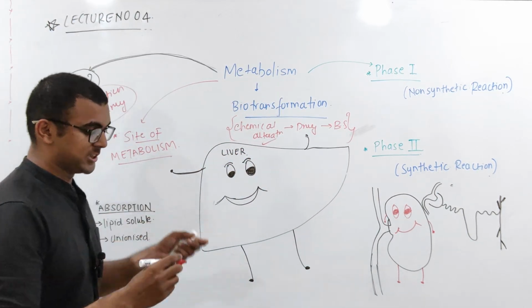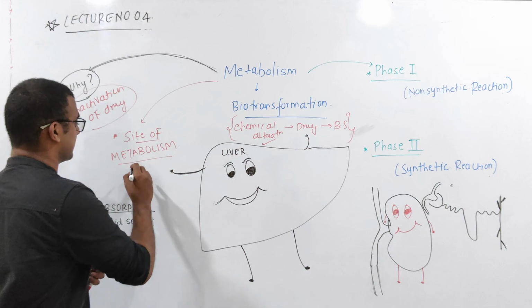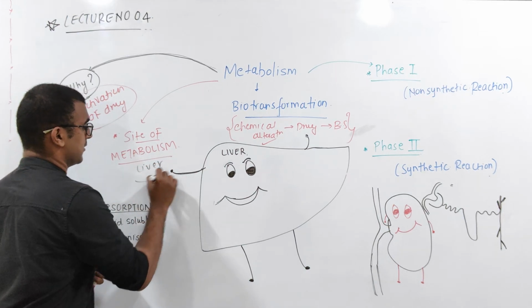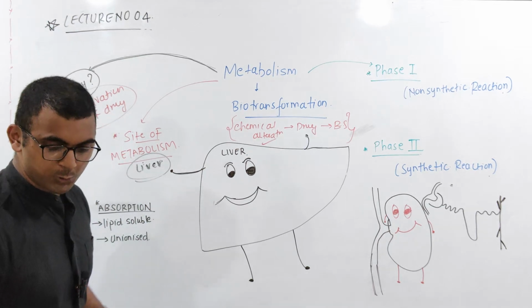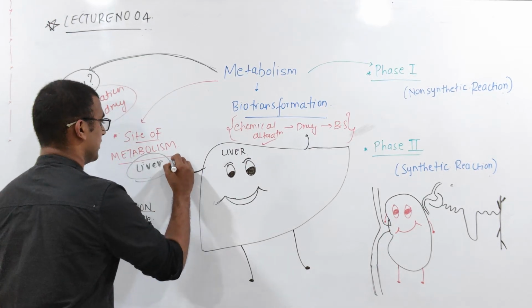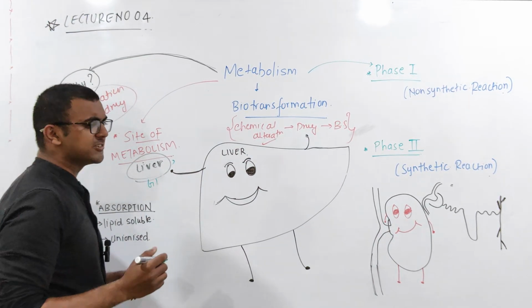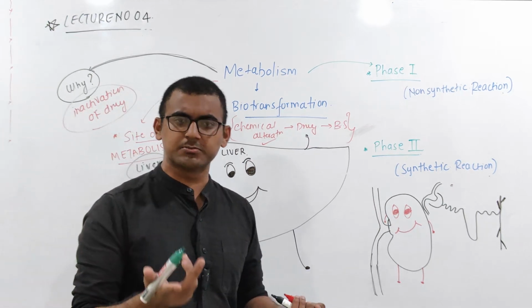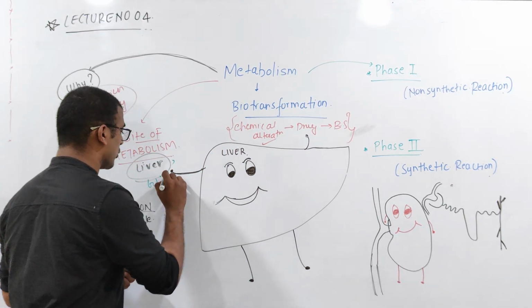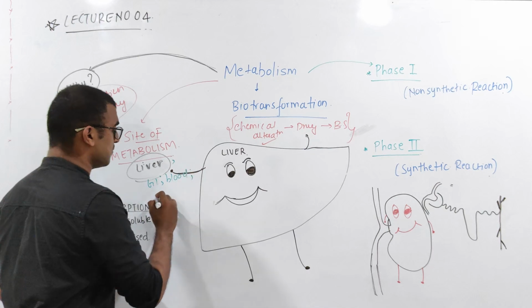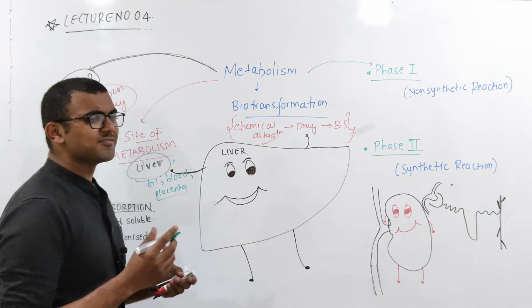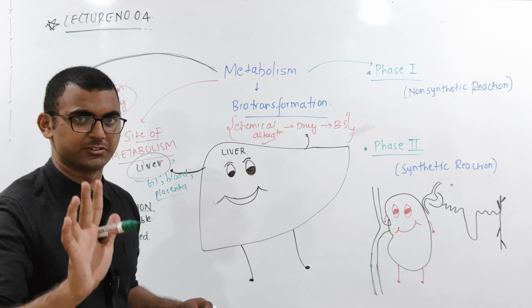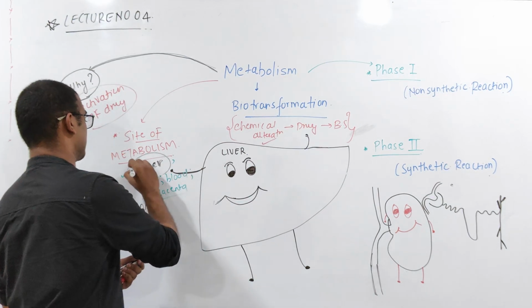So the major site, the majority of the site, is nothing but the liver. Then later you have the GI tract. Even in the GI tract, metabolism can happen. Then some drugs are going to get metabolized in the blood also, and some drugs will get metabolized in the placenta. So there are various sites, but the majority of drugs are going to get metabolized in the liver.